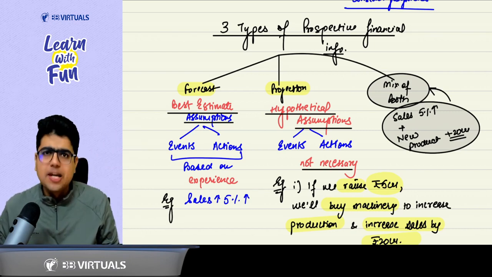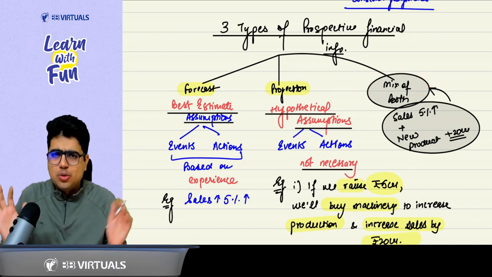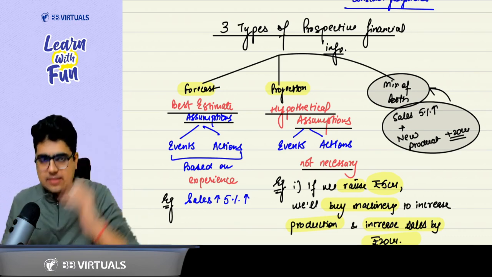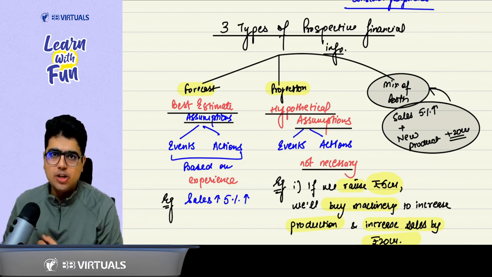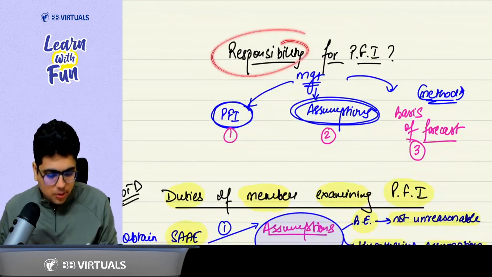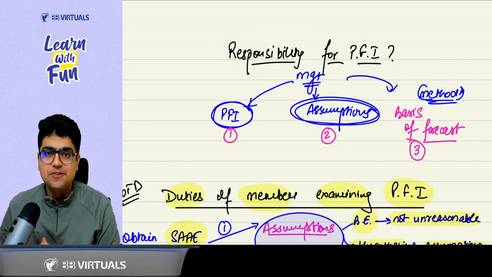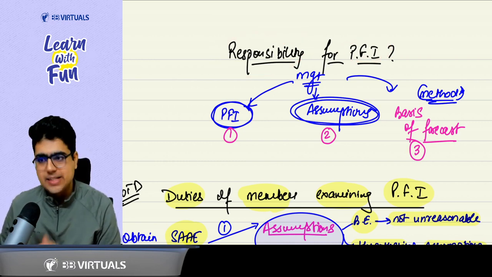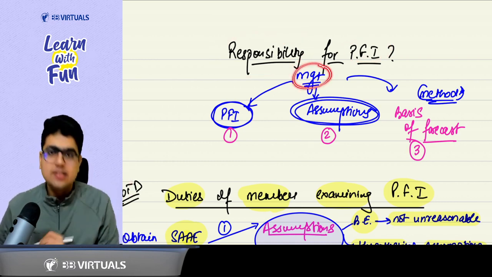Plus the third type can be a mix of both. Sir, what is a mix of both? For 1 year, you can prepare a forecast. For the next 5 years, after that, you can prepare your projections. Clear? Clear, sir. Then, sir, who is responsible for preparing the prospective financial information? Who is responsible for preparing the financial statement? Management. Similarly, here the management is responsible.